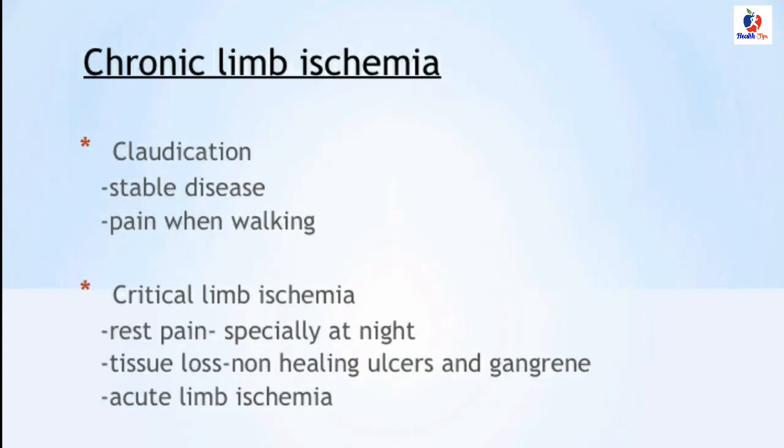When we talk about chronic limb ischemia, it basically has claudication and critical limb ischemia. Claudication is a stable disease. It causes pain when walking. When we talk about critical limb ischemia, there is rest pain, especially at night, and tissue loss, non-healed ulcers and gangrene.